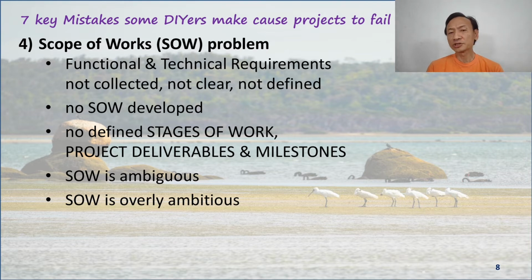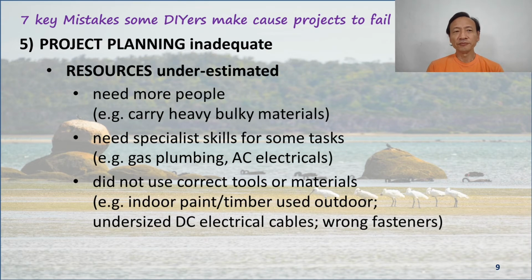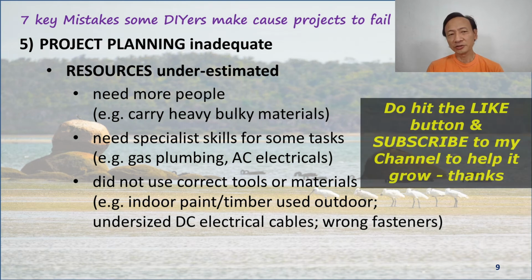If the scope of works is overly ambitious, then the project is going to experience time and cost overrun and frustration, and you will end up having to make some variation in order to reduce the scope so that it can be more achievable. The fifth mistake that a DIYer can make is failing to exercise project planning discipline. The first area of this is with regard to underestimating resources.